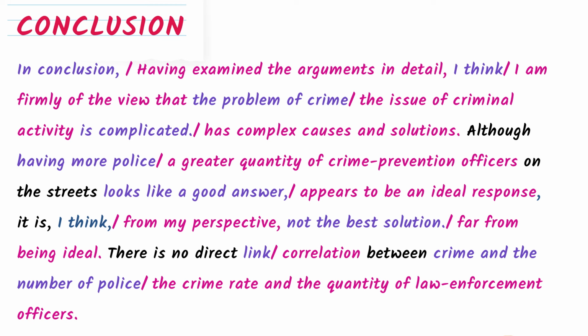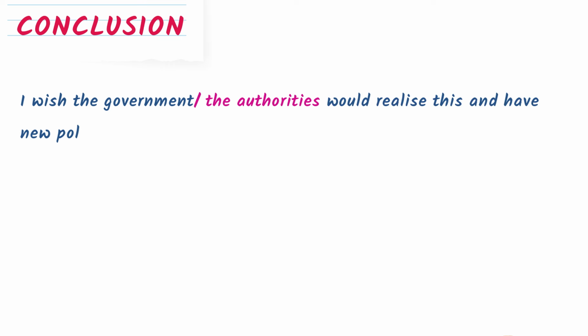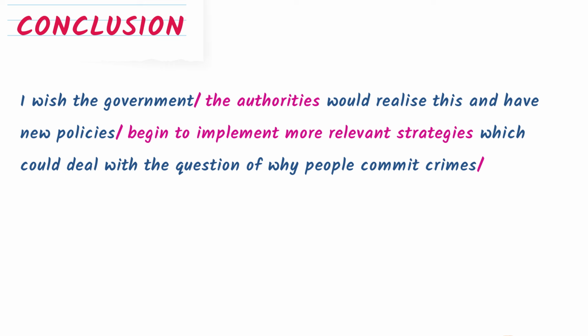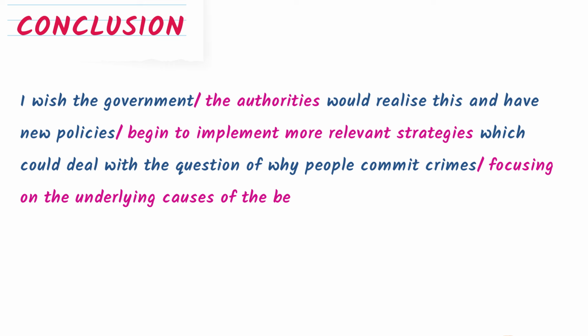All right? And this is our last sentence: "I wish the government" — instead of "the government," we can write "the authorities" — "would realize this and have new policies." "Have new policies" we can write as "begin to implement more relevant strategies which could deal with the question of why people commit crimes." I change it to something like this: "focusing on the underlying causes of the behavior of offenders." So that's it. That's our total essay, our complete essay.